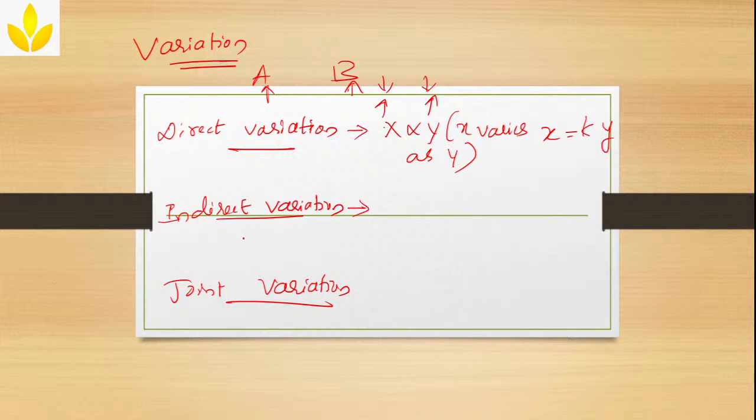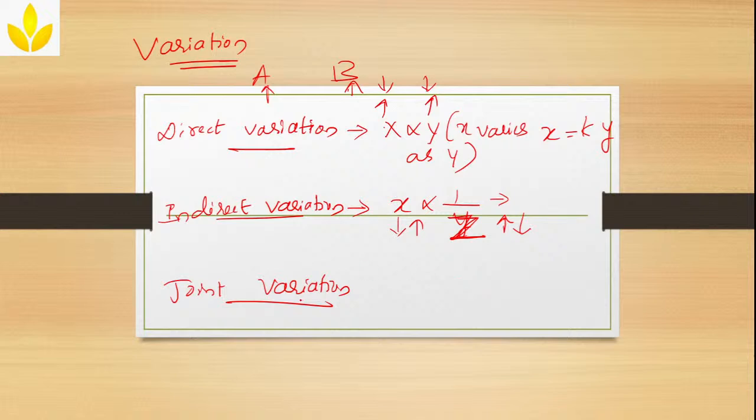Now indirect variation. X is indirectly proportional to y. Here I have taken x directly proportional to y, here I have taken x indirectly proportional, actually we will take a different term z. X is indirectly proportional to z. Here what happens? If z increases, x decreases. If z decreases, x value will increase. This is called indirect variation.